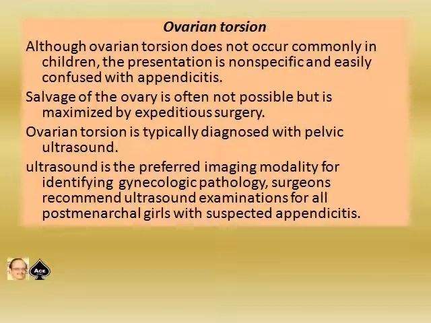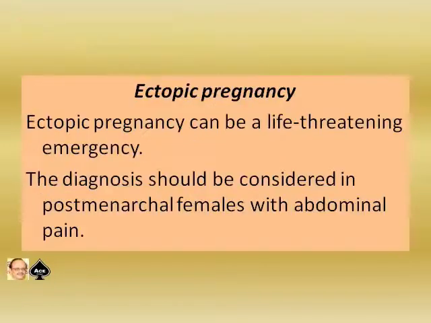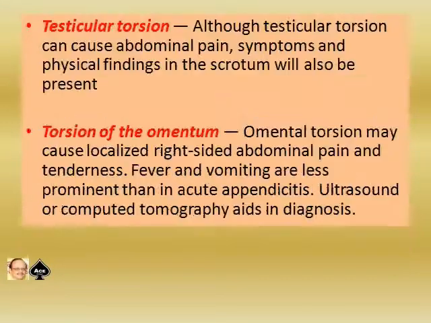Surgeons recommend ultrasonography examination for all post-menarcheal girls with suspected appendicitis. Ectopic pregnancy can be a life-threatening emergency. It is a diagnosis to be considered in post-menarcheal females with abdominal pain. Then testicular torsion. Although testicular torsion can cause abdominal pain, symptoms and physical findings in the scrotum will also be present. Torsion of the omentum.